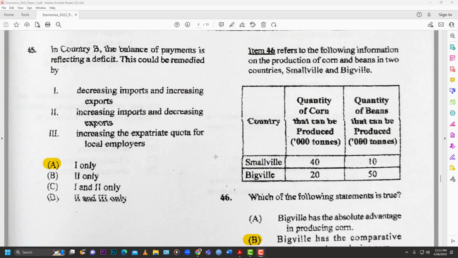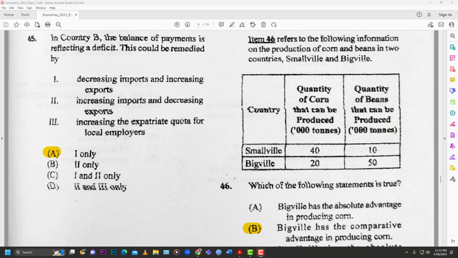So your aim here is to decrease the amount of money you spend on bringing in stuff and try to increase the money you make from exporting things. So that's why the answer for 45 is 1A. Okay, 46 refers to this table right here. Again, a very familiar one that we've seen before, so you can refer to those past papers to get a better understanding of that one.